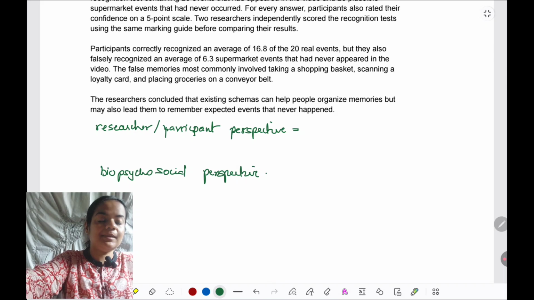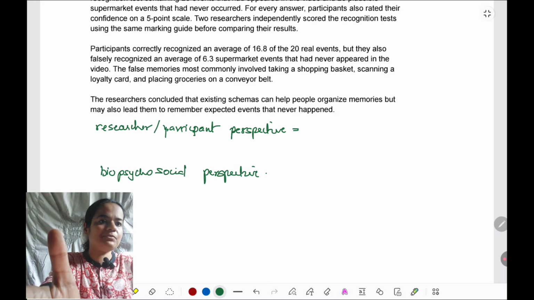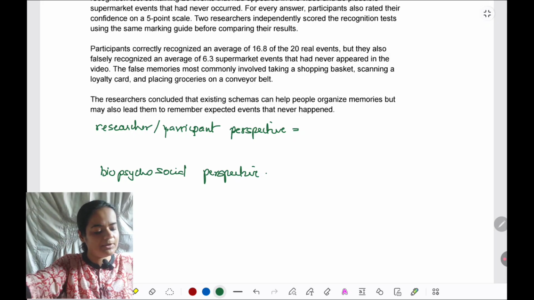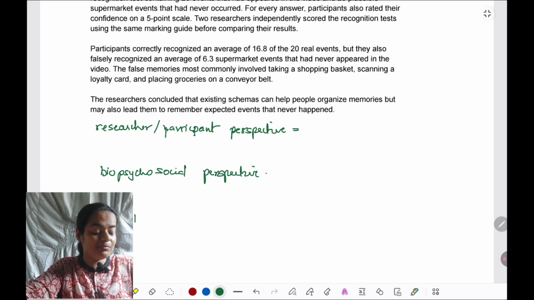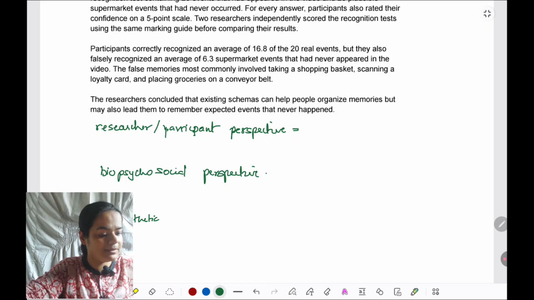Ideographic approach. People can have their own ways of looking at things. So the nomothetic versus ideographic perspective or approach debate can come into this. Again, both have merits and demerits, but generally nomothetic will be taken as a demerit, a weakness.